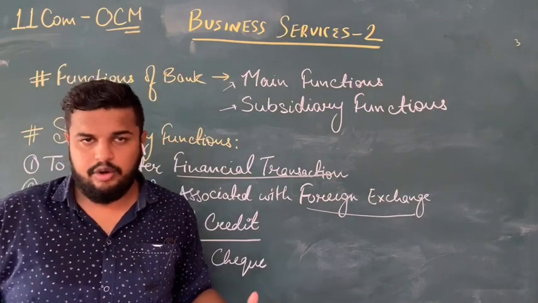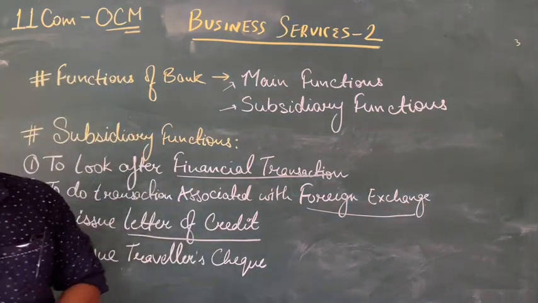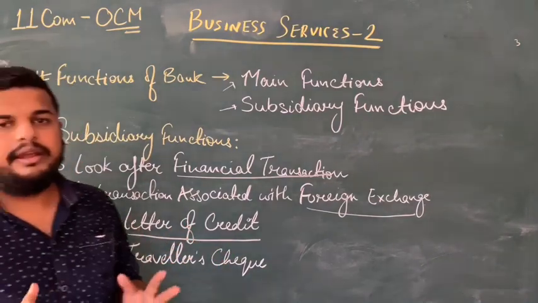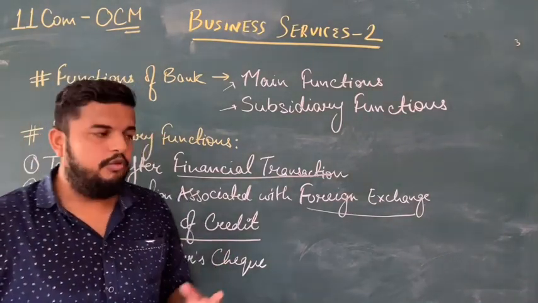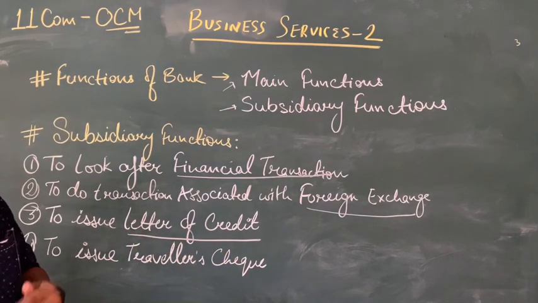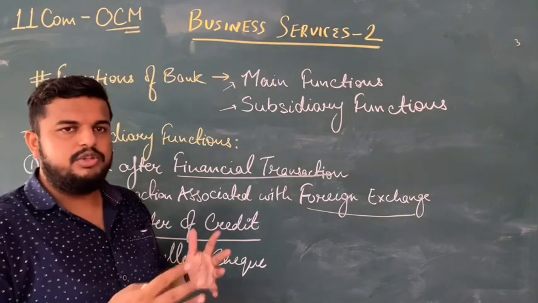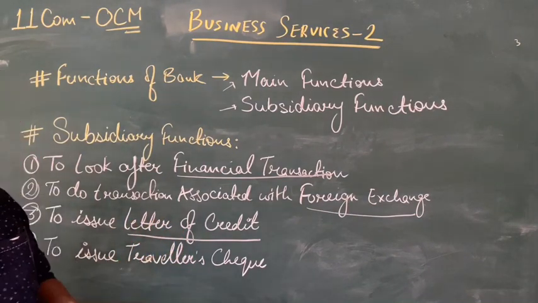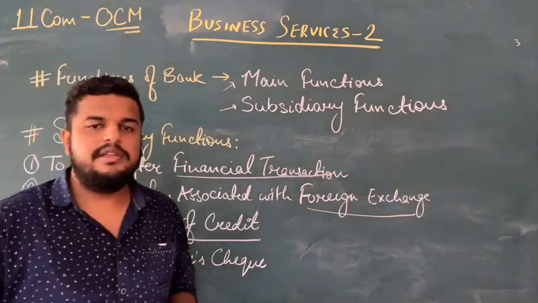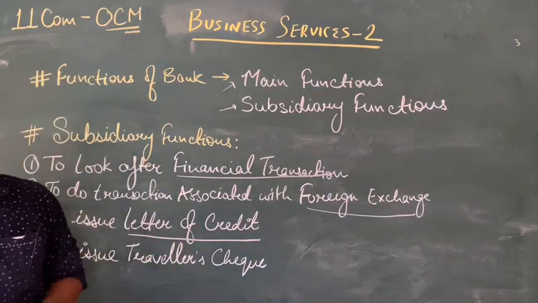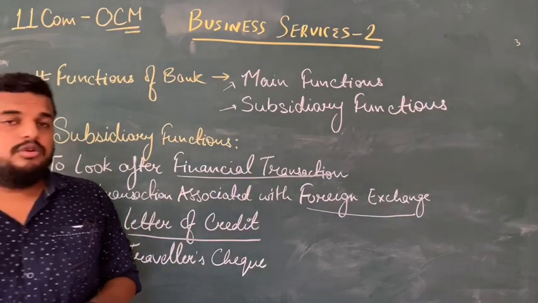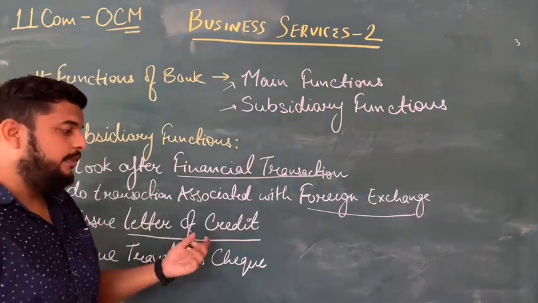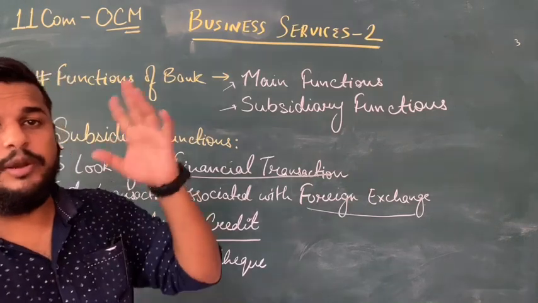The letter of credit is a whole lengthy process that we study in chapter number 10, international trade. But till now, you understand that you take it as a bank guarantee for the importer. Now, why does the bank provide a guarantee? We pay an amount, we show our creditworthiness, we show our transactions with the bank. If we are not at fault and the bank thinks we are able to pay the amount, then the bank provides us the letter of credit. So if we are not able to pay at the end of the transactions, the bank who has provided the letter of credit will have to pay to the exporter.